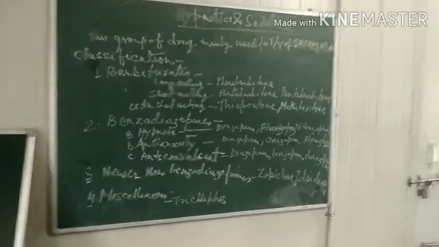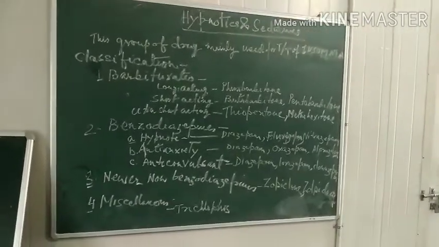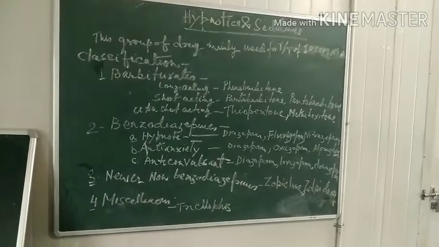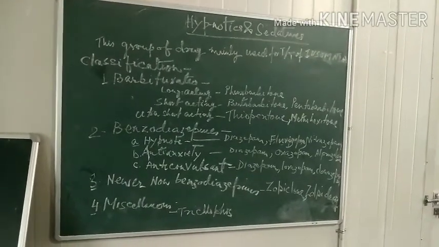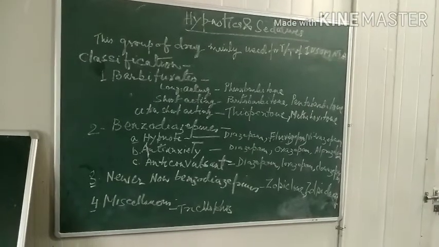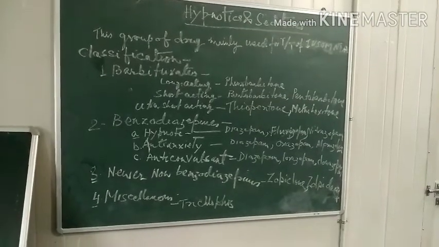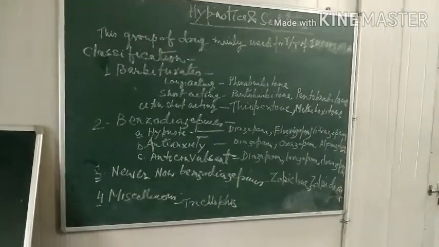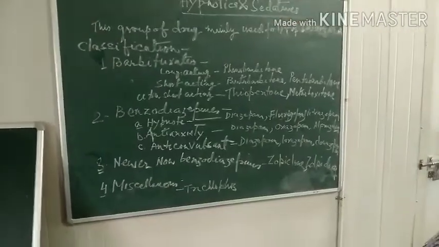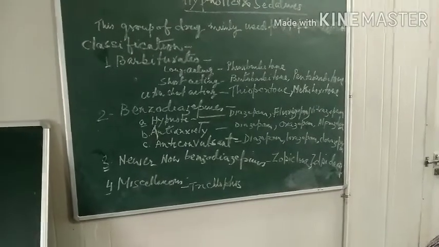Now barbiturate was the first drug, as in the classification you can see. These have been popular hypnotic and sedative up to 1960. From 1960 onwards, benzodiazepine came in market, which has got more safety margin in comparison to barbiturates.